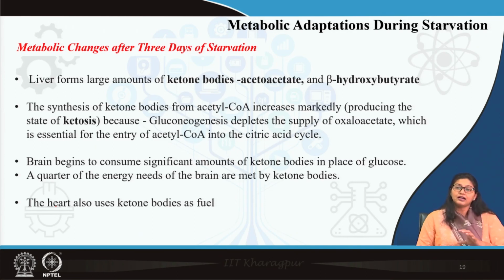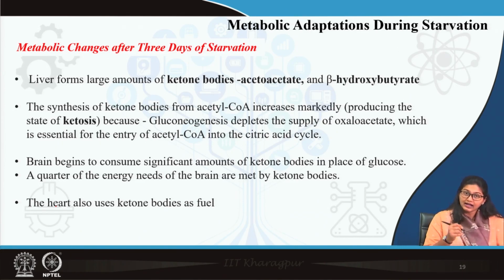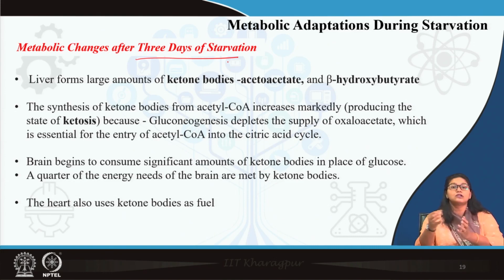So, remember, these ketone bodies are entering the brain. In the brain they are reforming acetyl coenzyme A for the energy provision. At this phase, around 3 days of starvation, the fuel requirement of the brain is shifting towards ketone bodies.